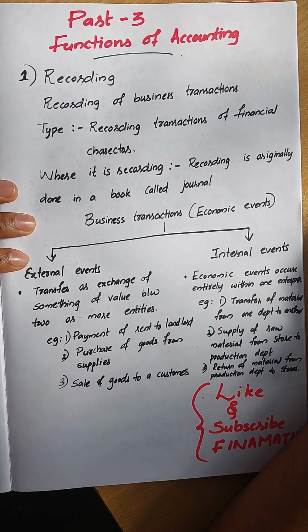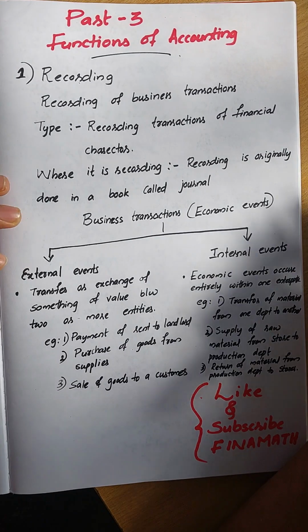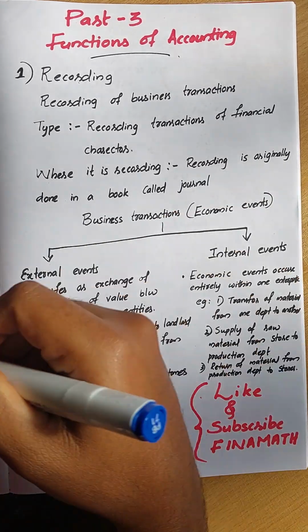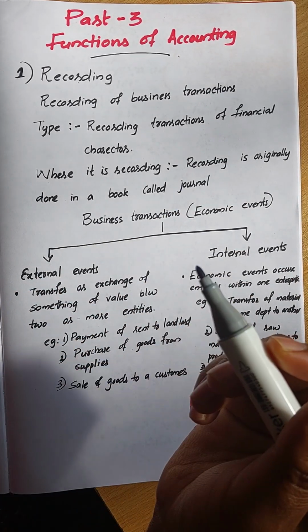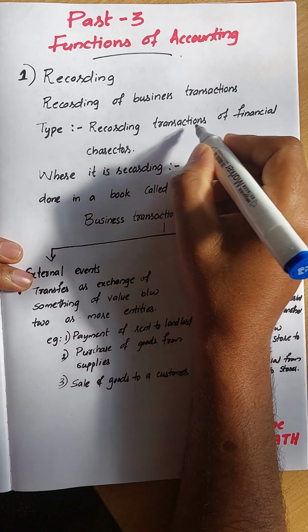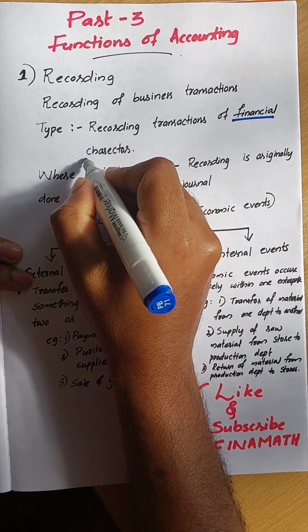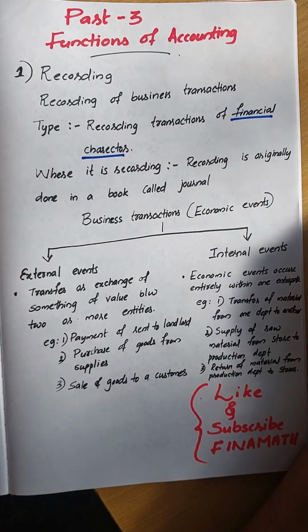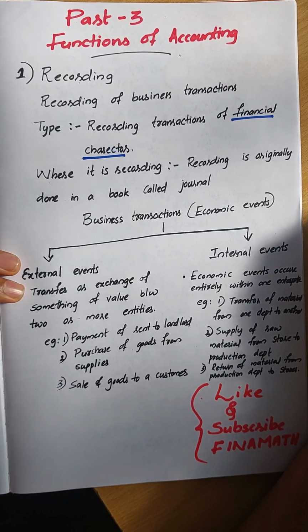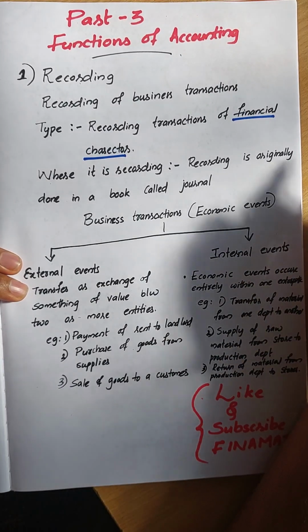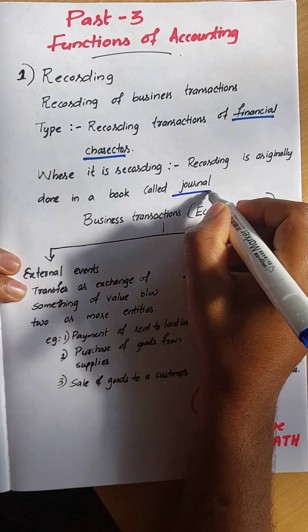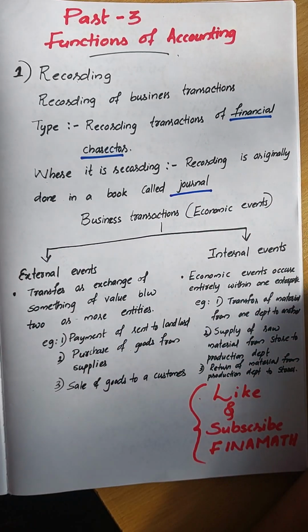Whenever we are thinking about recording of business transactions, what type of transactions are they? They are transactions of financial character. This is very important. It should have a financial character, and only then are we recording it into our books of accounting. And where is it recorded? It is recorded in the book called journal.